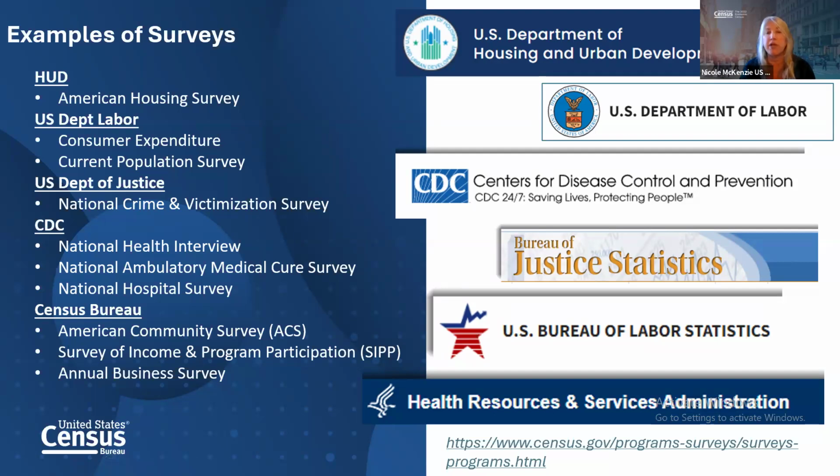One that you may be familiar with is the U.S. Bureau of Labor Statistics. Monthly, they release the unemployment rate. That comes out of the U.S. BLS, but we are actually gathering the data to provide to them, and then they report that out.